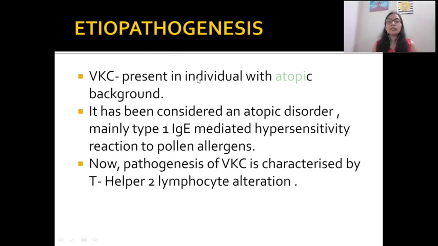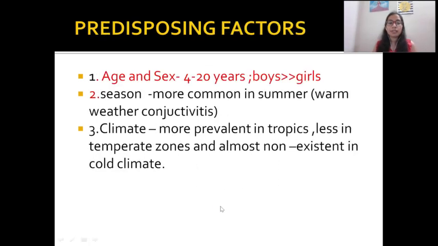VKC is basically present in individuals with an atopic background. Okay, so it occurs in individuals who have an atopic background. What I want to say here is, atopic means that the person is related to any kind of allergy, that is IgE-mediated type 1 hypersensitivity reaction, any kind of pollen allergy, or anything else like eczema, asthma. So persons belonging to any sort of atopic disorder have more chances of VKC. And currently, T helper 2 lymphocytes are also characterized by alterations, which leads to the formation of VKC in our body.